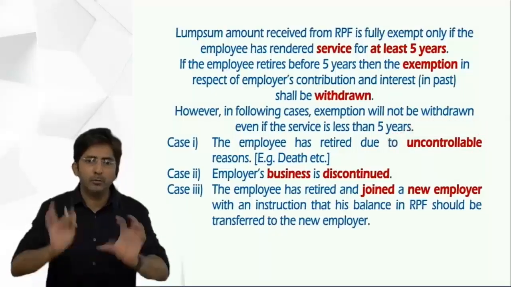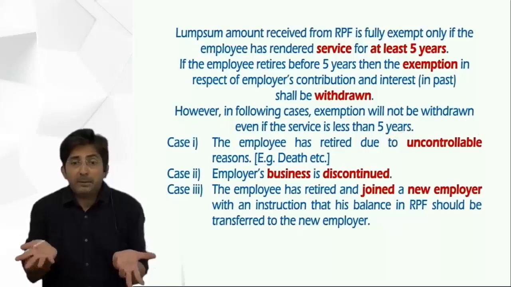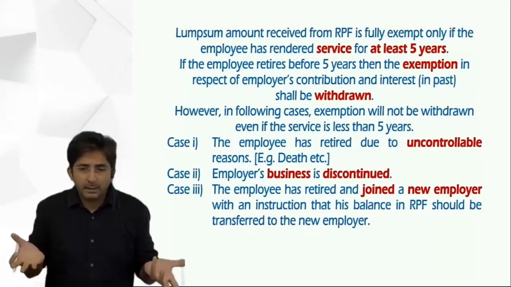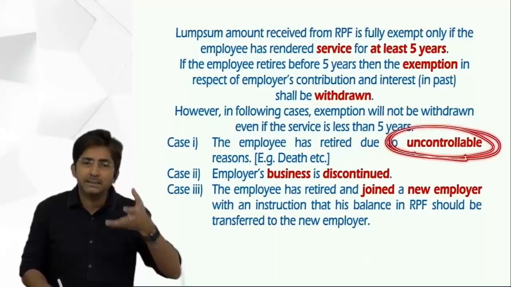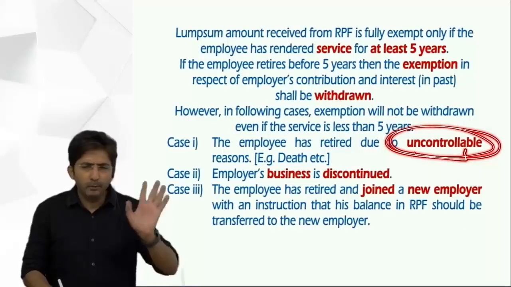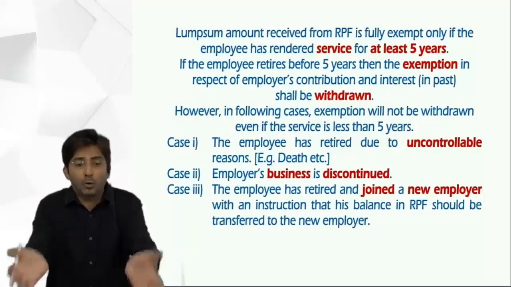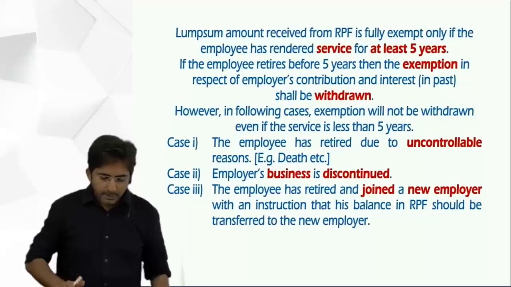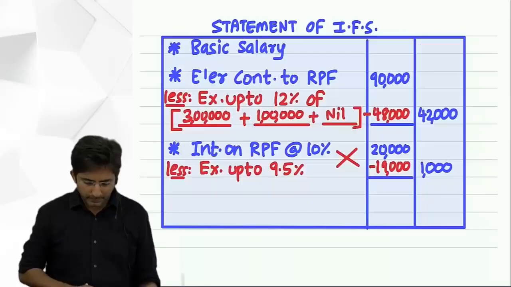Let's take an example. You are removed. The employee will say, I want to continue, but they are not keeping me. So it's not in my control. So it becomes an uncontrollable reason. See, for uncontrollable reason you can put anything. I gave the example of an accident. It can be anything. If you are removed from the job, then even if you want, you cannot work. So it is not in your control. So anything can come in uncontrollable reason. Anyway, this is more of a theory question kind of thing.